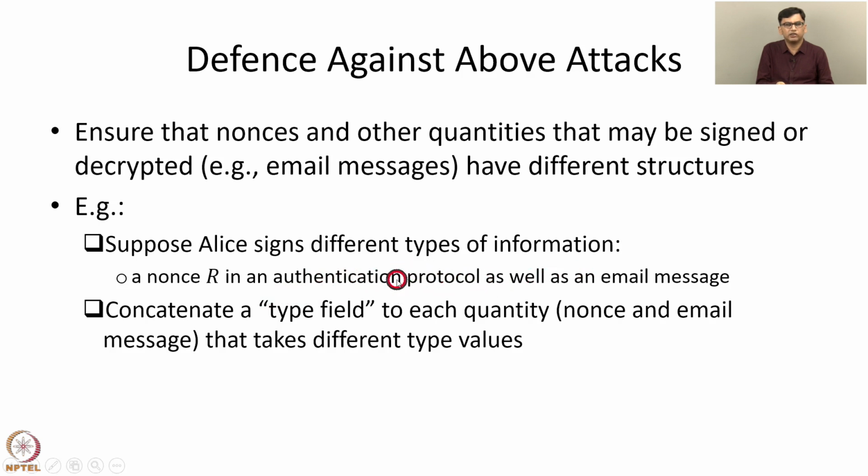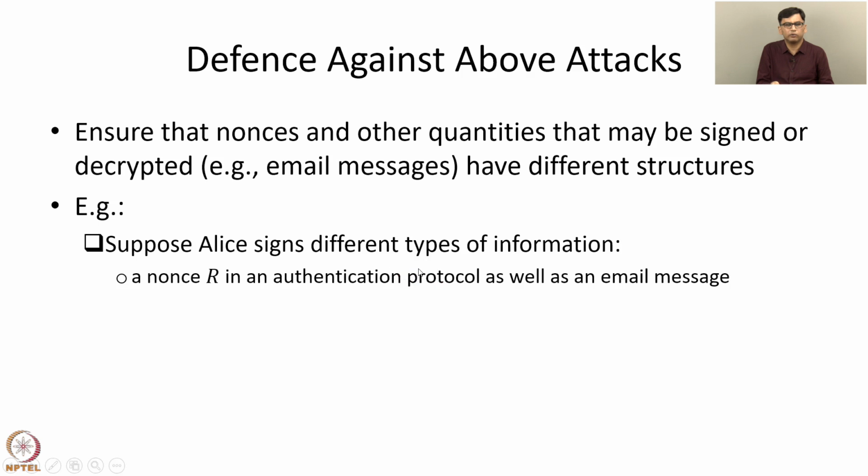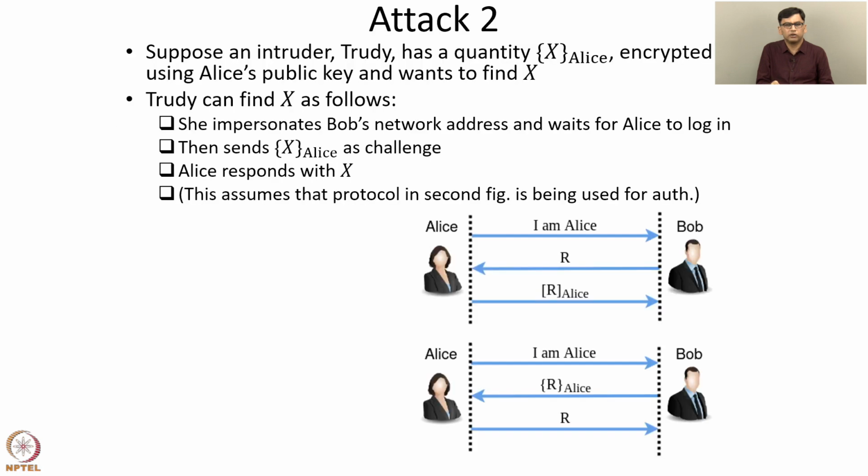This protocol defends against the attacks that we discussed, because let's go back to that slide. In the first protocol, if Trudy wants a signature of Alice and sends X to Alice, then by looking at the type field, Alice will know that it is not a nonce, but some other kind of message, like an email message or a file.